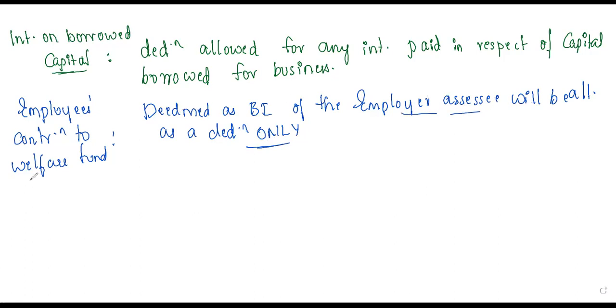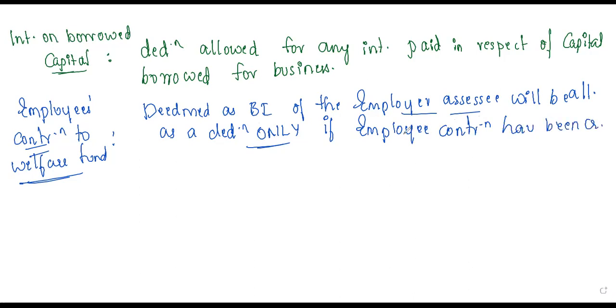Here we usually call this contribution business income, and here SSC will be only for SSC. We will be doing the deduction only for an employer if the employee contribution has been credited to the employee's account,